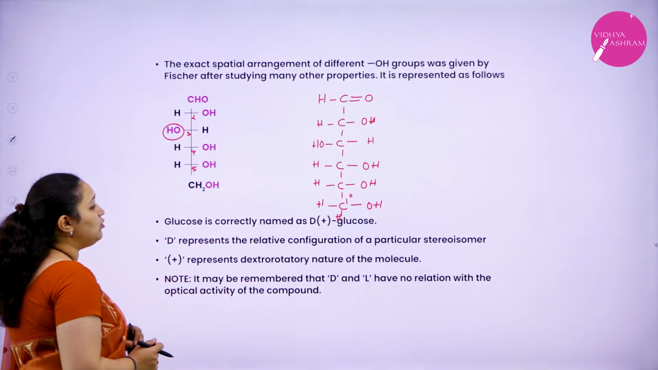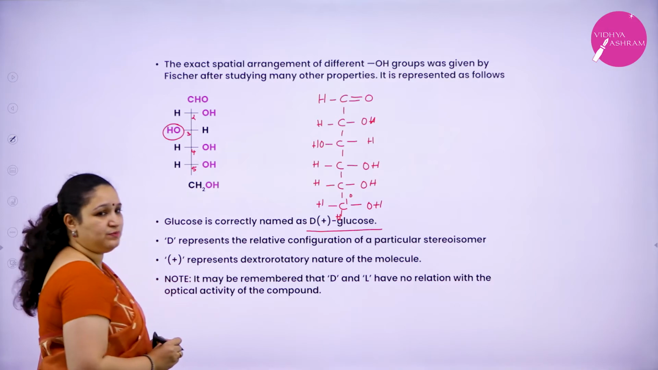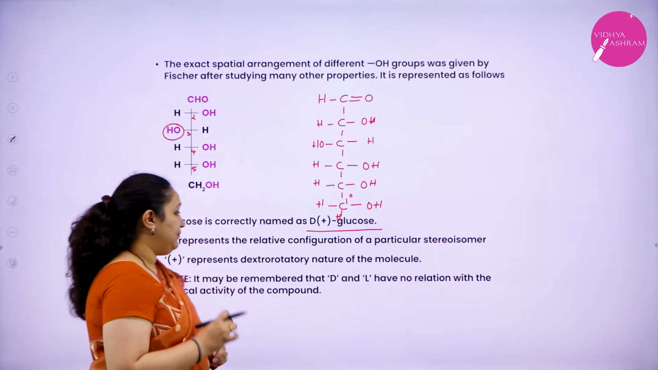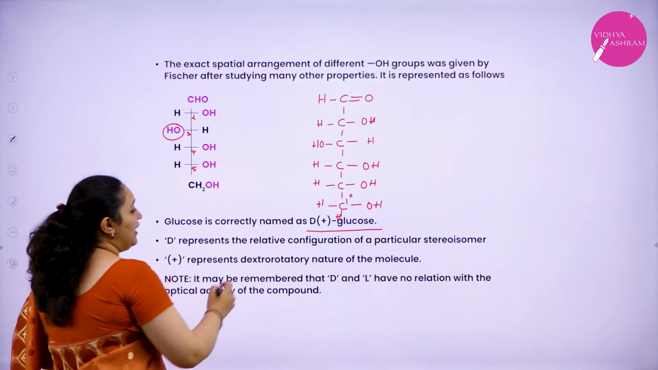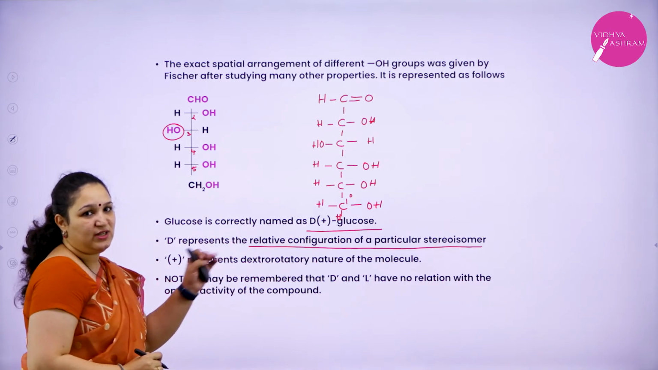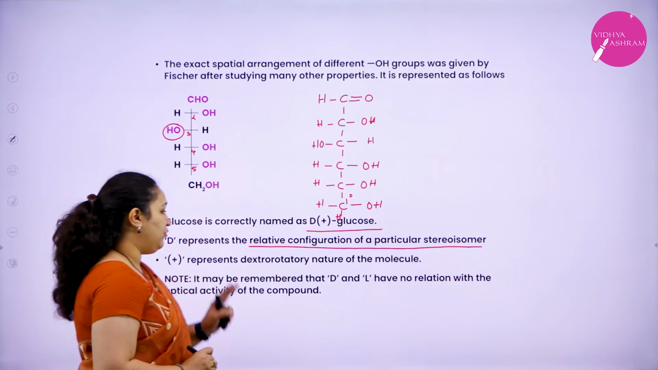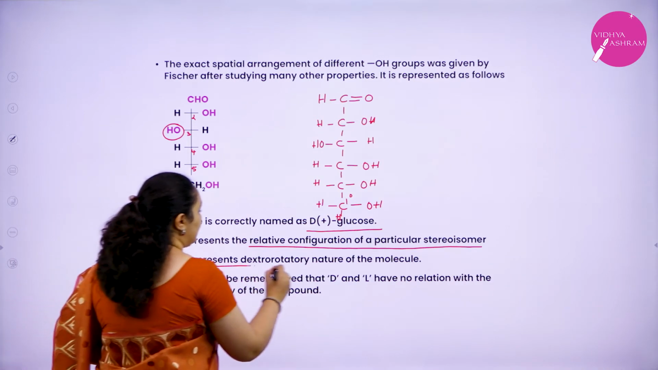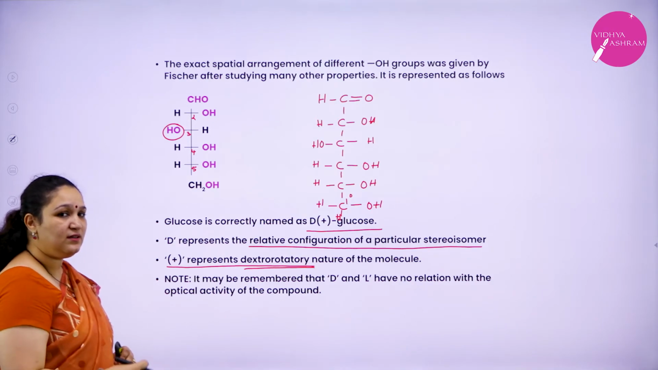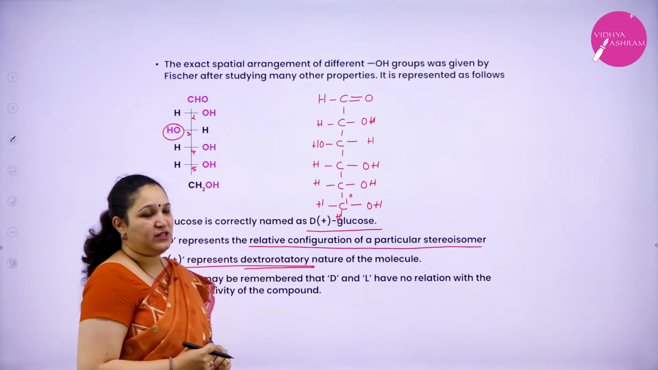Now, how is glucose correctly named? It is written as D plus glucose. What does this D stand for? D represents the relative configuration of a particular stereoisomer. I shall explain this in the next slide. What does this plus stand for? Plus represents that it is dextrorotatory in nature, that is, it will turn the plane polarized light in the clockwise direction.